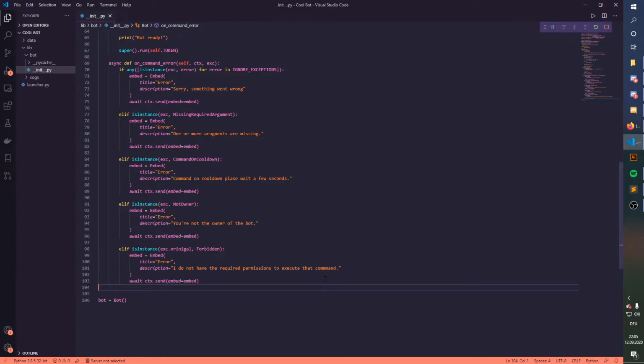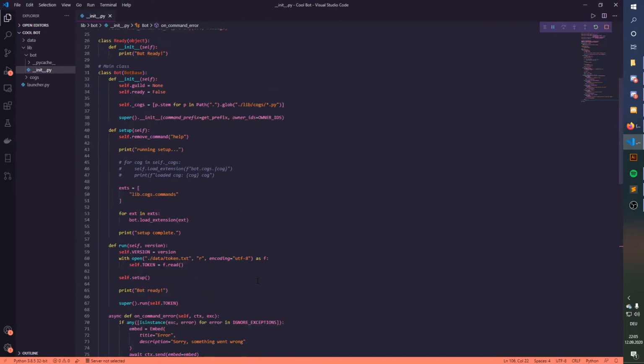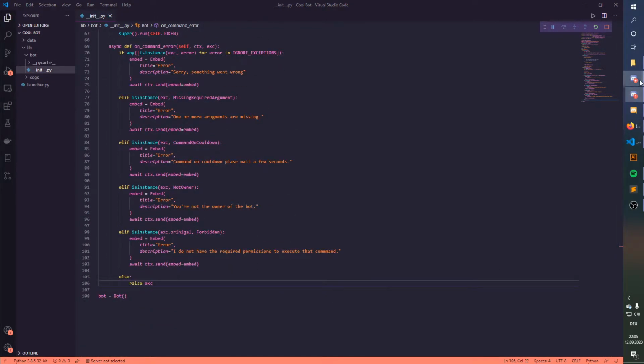Perfect. And else we're just gonna say else raise exc. And there we go. That's basically our error handling. So we have the boring part done. So I would say let's pass on to the next thing.